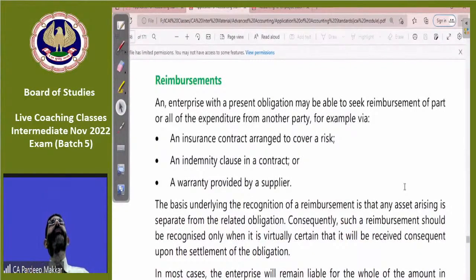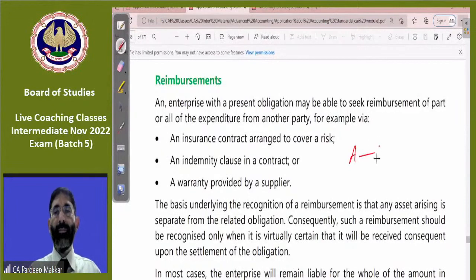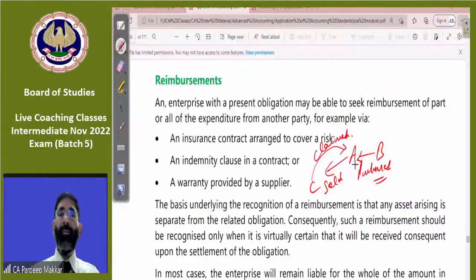Good point. Reimbursement. In a number of cases it happens that A has purchased goods from B and sold them to C. Now, C claimed from A due to the reason of lower quality.